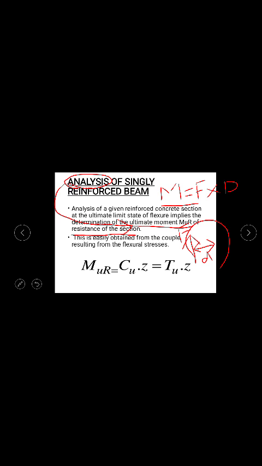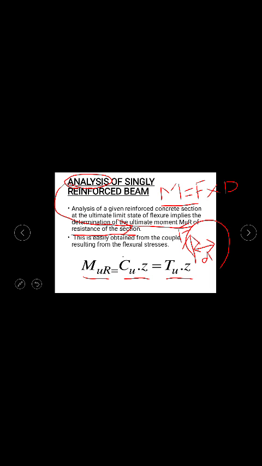So your task in analysis of a singly reinforced beam is to find out the ultimate moment of resistance. You will be learning what this moment of resistance is. I am just telling you the basic definition of moment. Here you can see the formula for the ultimate moment of resistance is also given, where you see Cu into Z and Tu into Z.